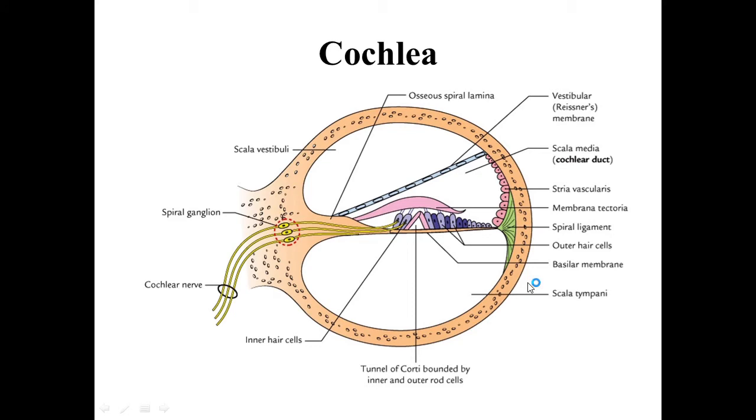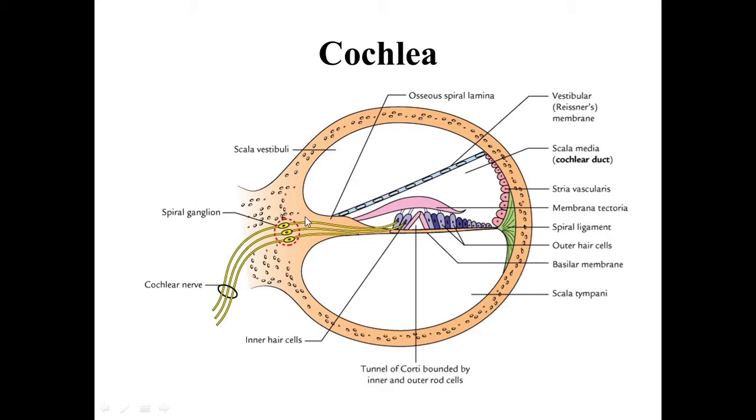Now we have seen the modiolus has spiral laminae, and these project into the cochlear canal. In this picture, this is the cross section of the cochlear canal, and here is the modiolus with a spiral lamina. This spiral lamina extends about halfway across the cochlear canal.